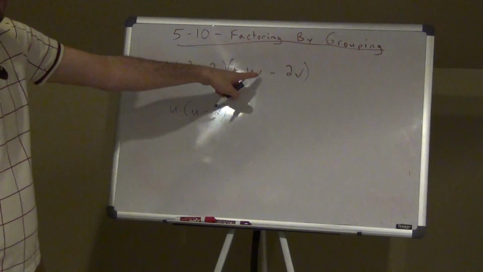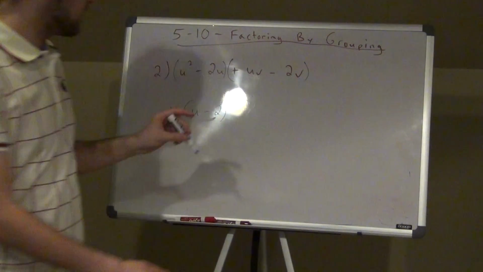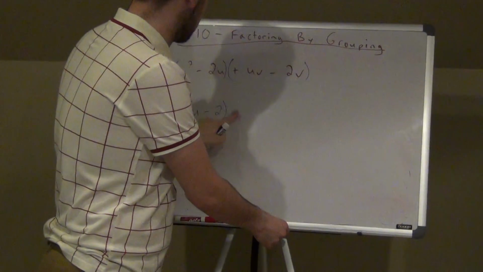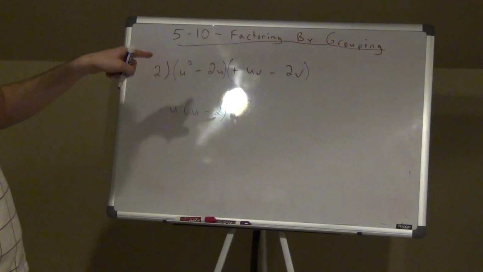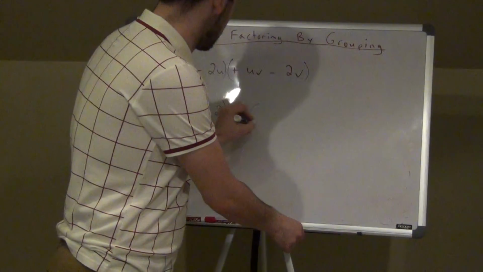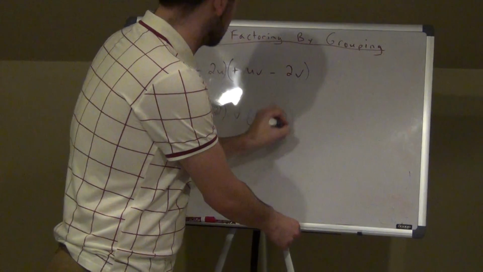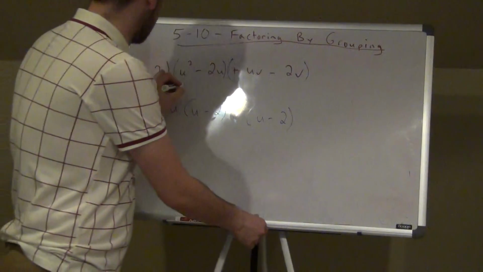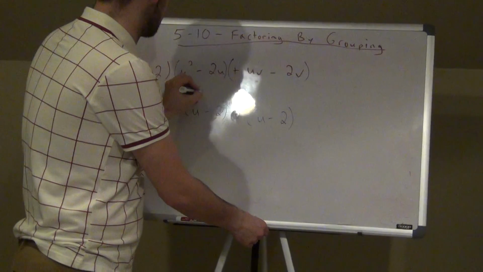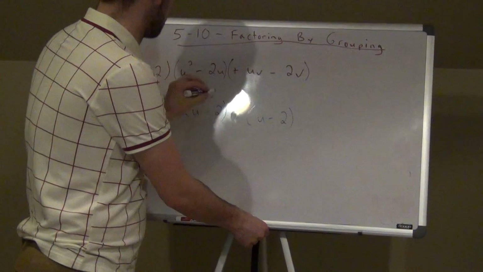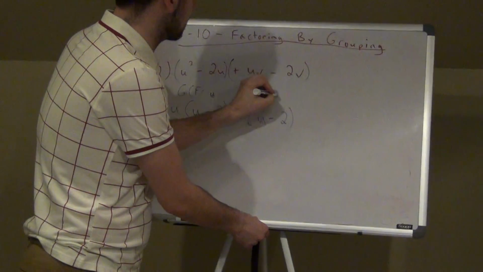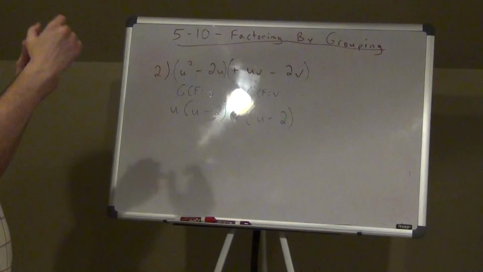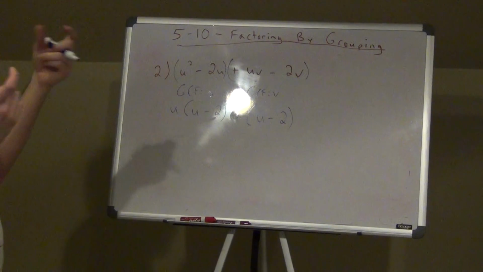They don't have any numbers in common, but they both have a v. They both have a v, so I can take a v out, right? That's my greatest common factor. Alright, so when I take the v out, I'd be left with, again, u minus 2. I want to emphasize that what I'm finding here is my GCF. Remember that, GCF? So I'll write that here. My GCF here was u. My GCF here is v. They don't have any number in common. There's no like number. Remember we figured out the lowest power from each variable they have in common.